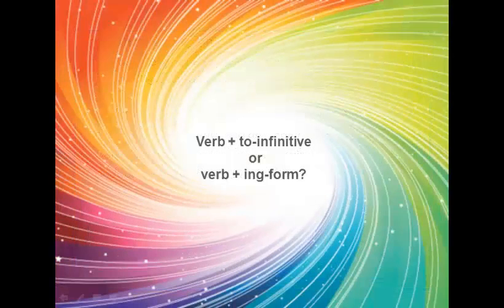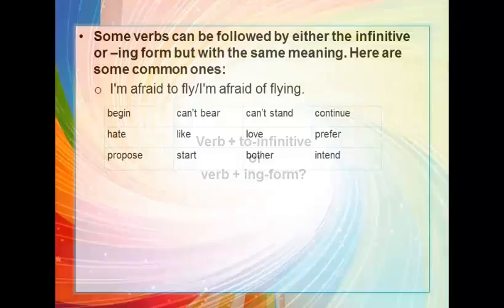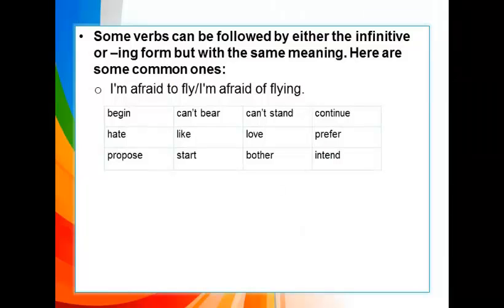Next, I will explain the same and different meanings of verb plus to infinitive and verb plus ing form. Some verbs can be followed by either the infinitive or ing form, but with the same meaning. Here are some common ones. I'm afraid to fly. This is the same as I'm afraid of flying. There are begin, hate, propose, cannot bear, like, start, cannot stand, love, bother, continue, prefer, and intend.